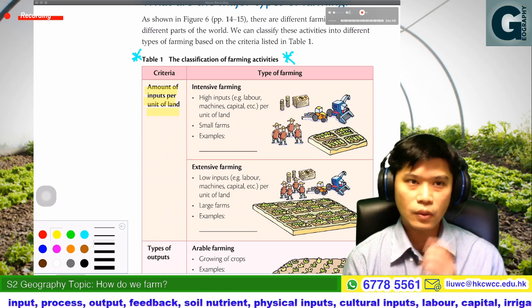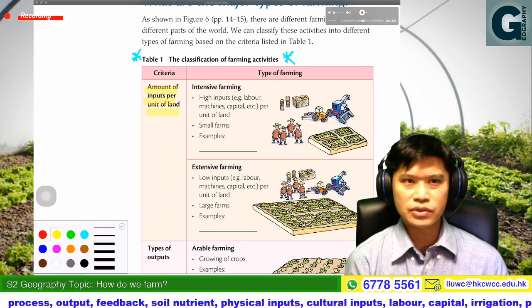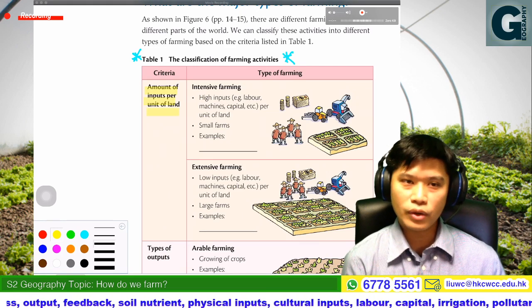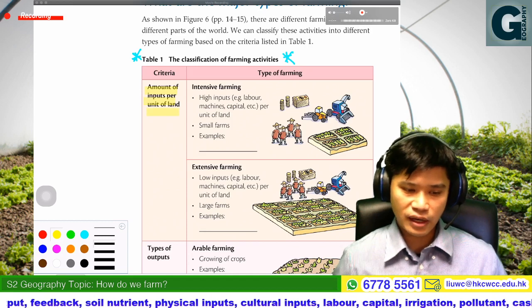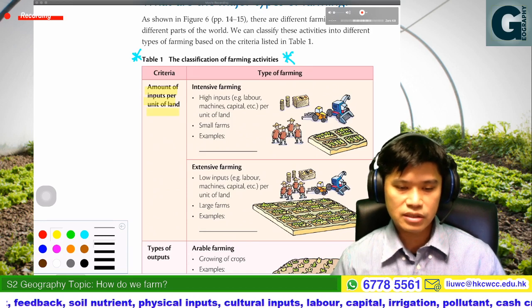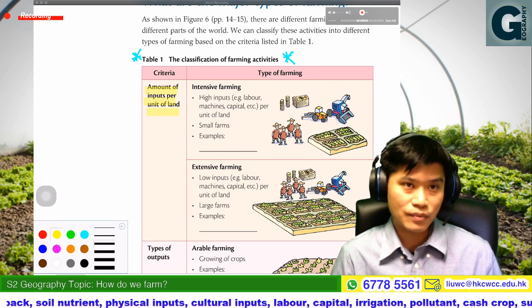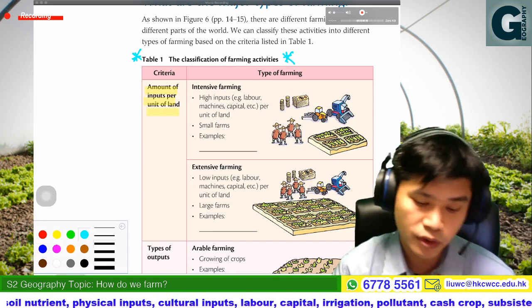If you see the words, it seems that we need to do a calculation. Do we? No, we don't really do the calculation. We just classify this in a relative way. What does that mean?